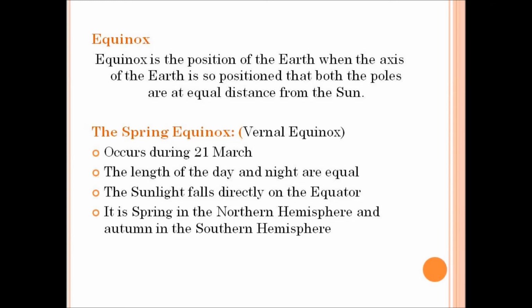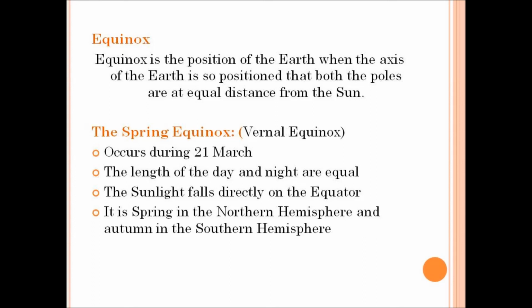At this position, neither of the poles is tilted towards the Sun. Therefore, the whole of the Earth experiences equal day and equal night. This phenomenon is called equinox.